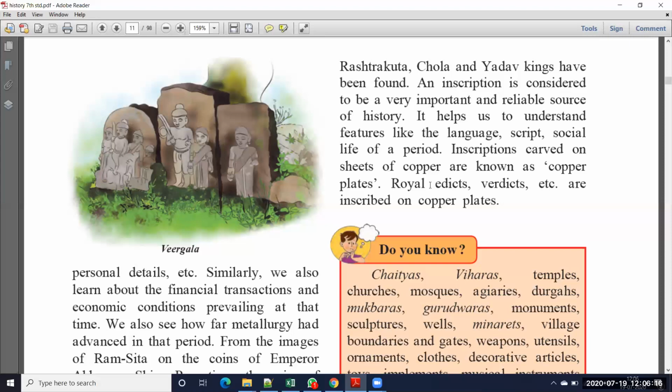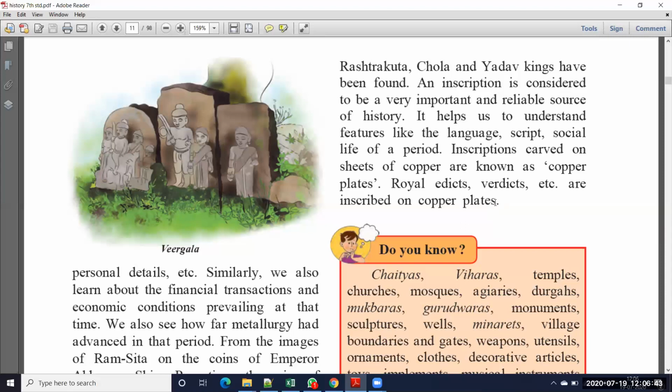Inscriptions carved on the sheets of copper are known as copper plates. Royal edicts, verdicts, etc. are inscribed on copper plates. With the help of inscriptions we can understand which type of language and script were used, and what the social life and social condition were in that particular period. At that time so much information was written on copper plates only.